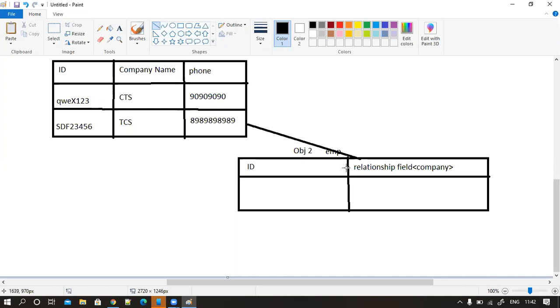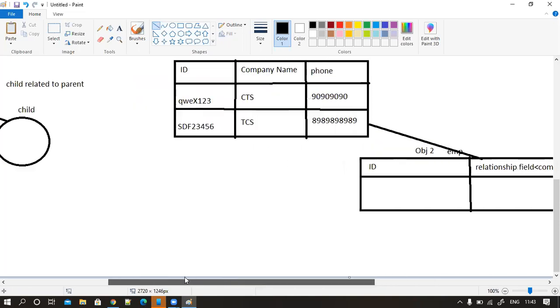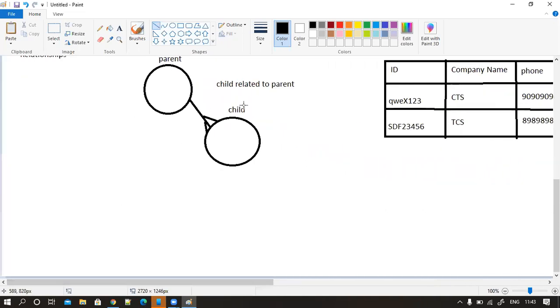So the relationship starts from your child object. You will create relationship fields only on child objects, not on the parent. Understand that line, what I'm trying to say. That's why your parent always holds the child.